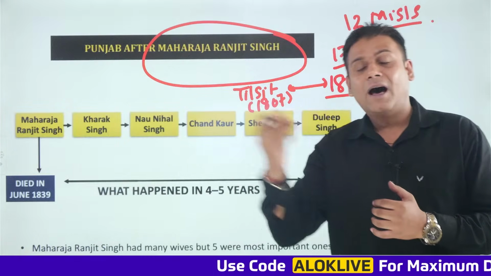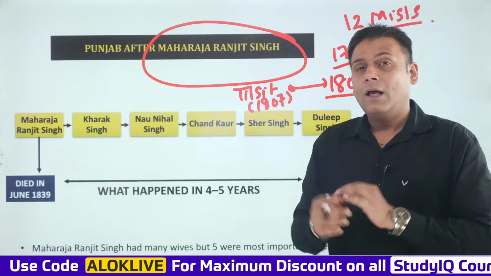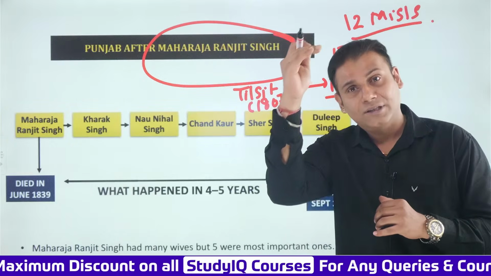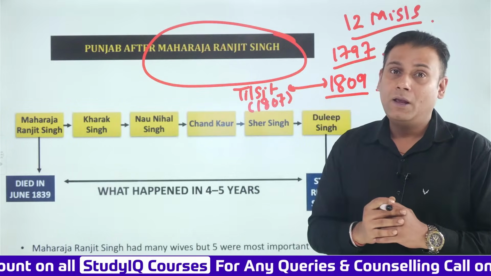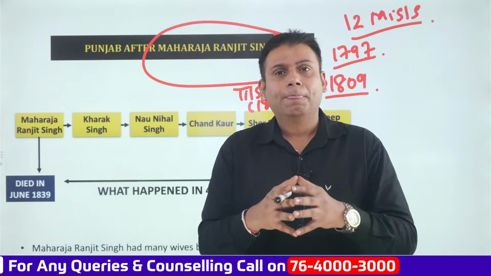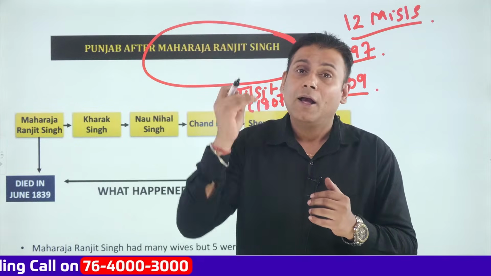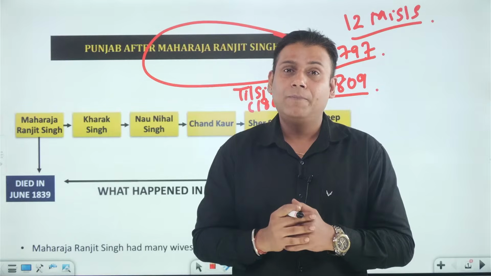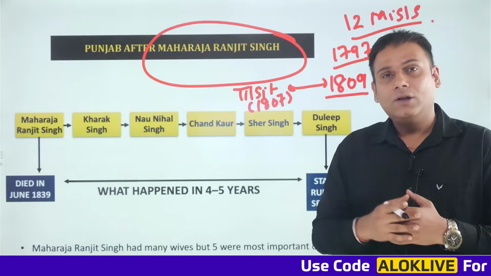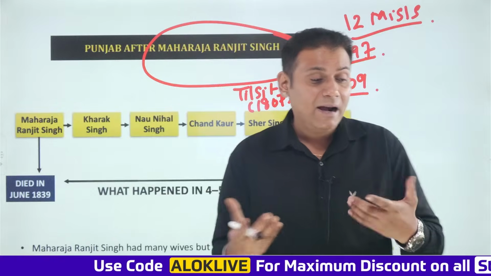He went and met Maharaja Ranjit Singh, but the negotiations could not reach a proper conclusion. The reason? At that time, River Satluj acted as a boundary line between the territories of the English East India Company and Maharaja Ranjit Singh ji, and Maharaja Ranjit Singh was following the policy of expansionism. Sir Charles Metcalfe requested that he not expand towards the south of River Satluj, but this was not at all acceptable to Maharaja Ranjit Singh. So the Treaty of Mutual Friendship could not reach a proper conclusion. The negotiations failed at that time.